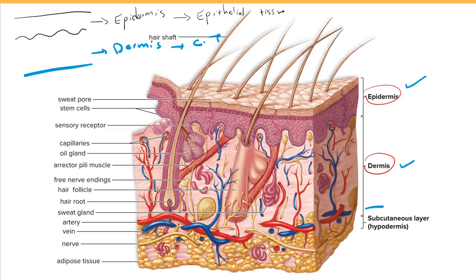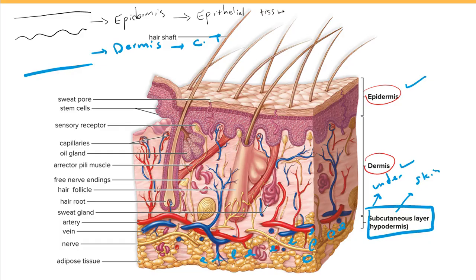But we also have another layer just under the skin. It's called the subcutaneous layer. Sub means under, and cutaneous means skin. It is not part of your skin, it's just a layer under your skin. It's also called the hypodermis, and it's composed of fat tissue.